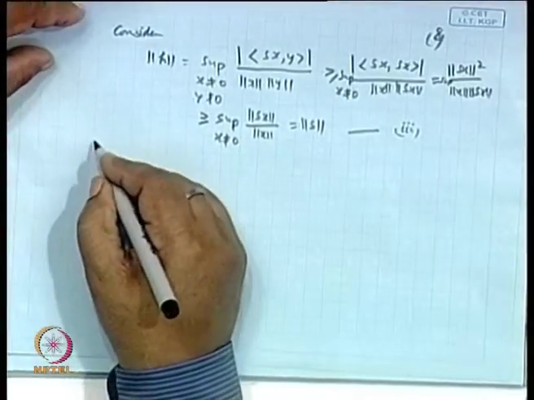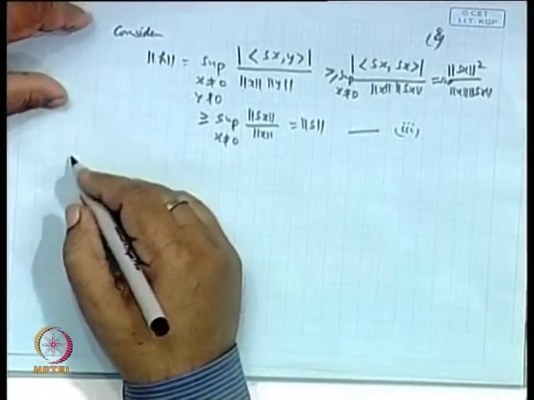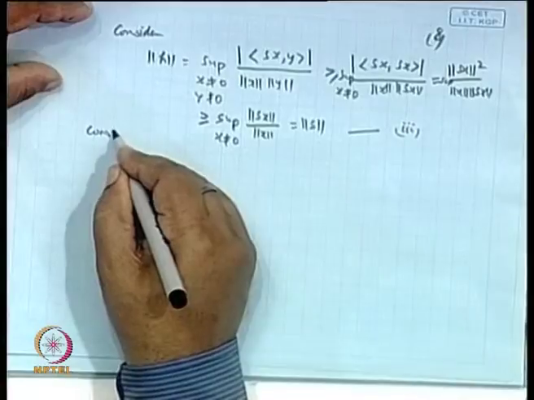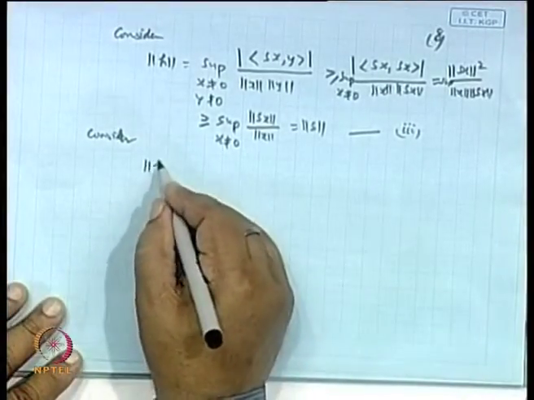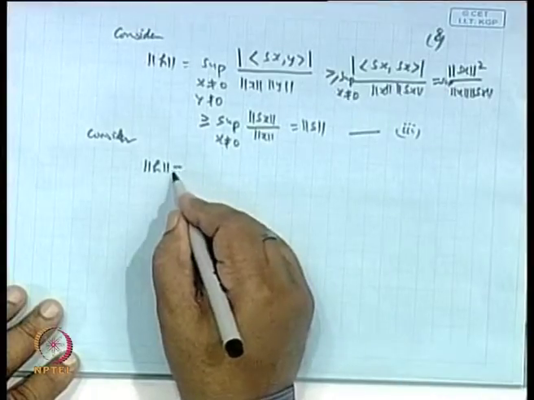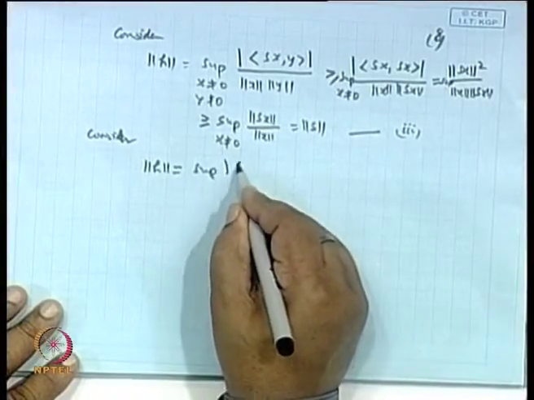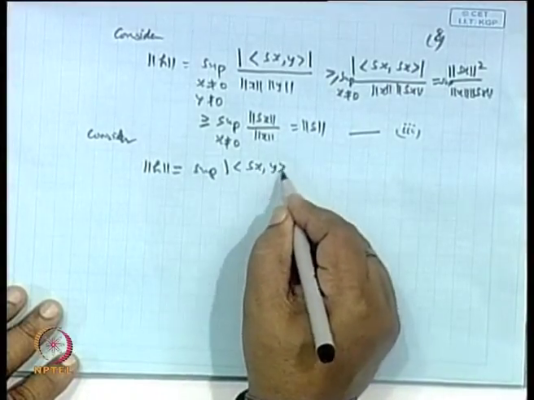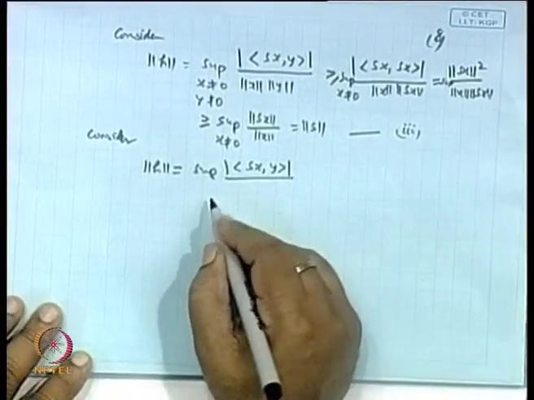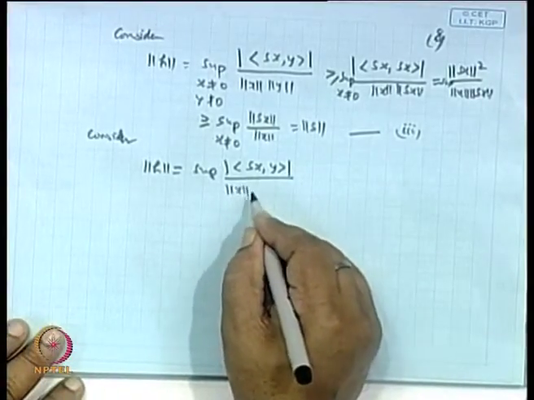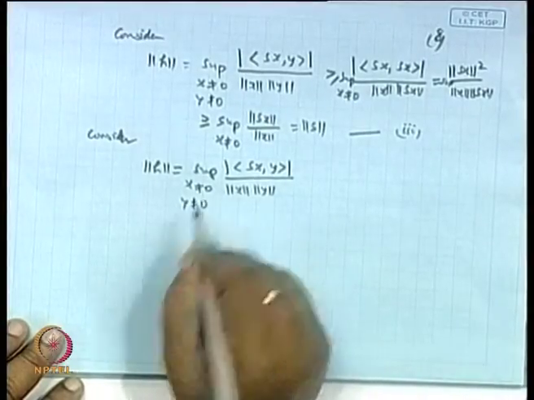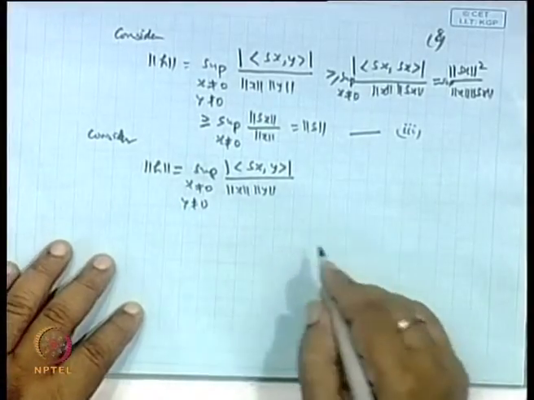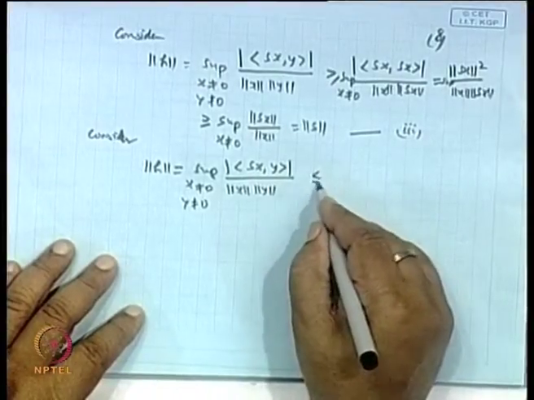To see the reverse inequality, consider again norm h, which is equal to the supremum, by definition, of the inner product (Sx, y) over norm of x, norm of y, x is not equal to 0, y is not equal to 0. Okay. Now, apply the Schwarz inequality.